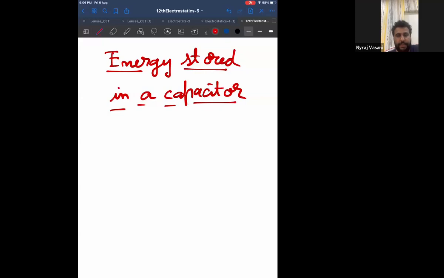Energy stored in a capacitor. And the formula for energy stored in a capacitor is E is equal to half CV square. Energy stored in a capacitor is E is equal to half CV square. Make a note.